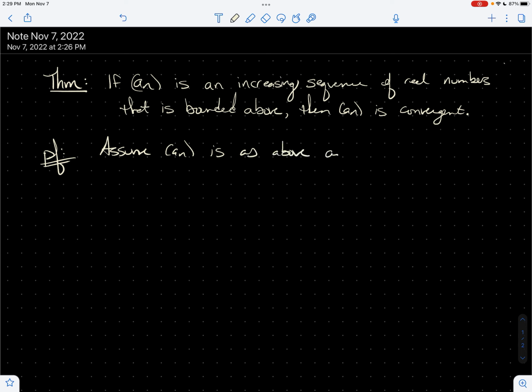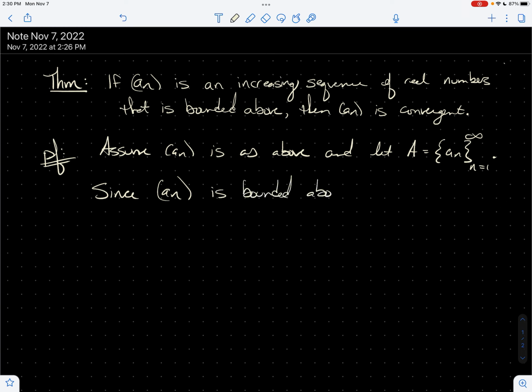And let's let A equal the range of this sequence, so the set of a sub n where n equals 1 to infinity. Let's go ahead and note that since a sub n is bounded above, there exists some positive number M such that a sub n is less than or equal to M for every n in the naturals.